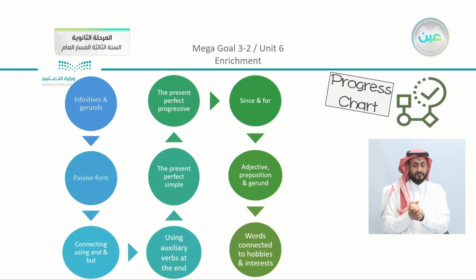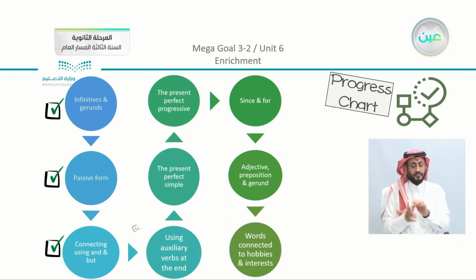Just to revise at the very end what we studied in Unit 6 in our grammar and for meaning and function. We studied, first of all, infinitives and gerunds. We turned the infinitives and gerunds into the passive form. We connected using and but. We used with and but auxiliary verbs at the very end.